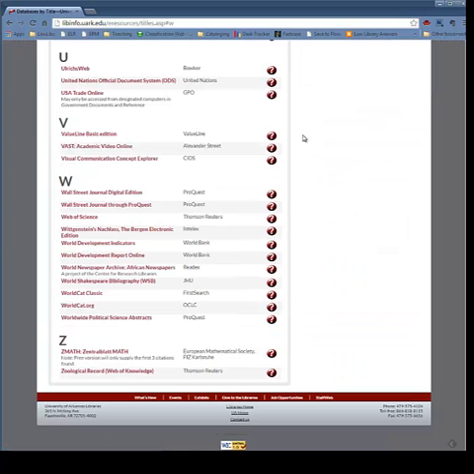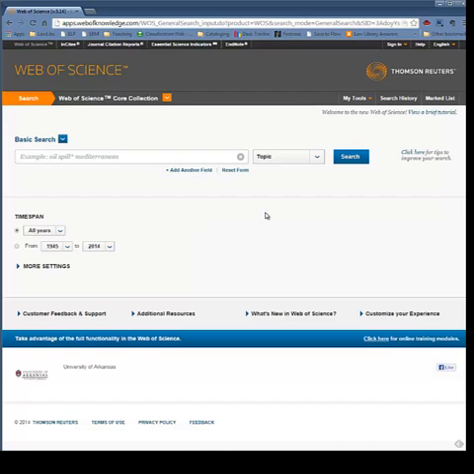Now, don't let the name fool you. This is an article database that contains scientific information, but it's not just scientific information. It's also social sciences, psychology, sociology, even some broader humanities, areas in the humanities. So it's a very comprehensive database. You'll see it listed there, and we're going to click on that, and that will take us into the database.